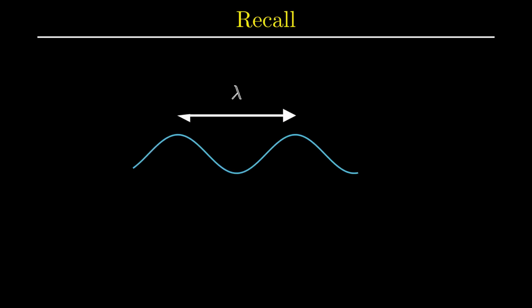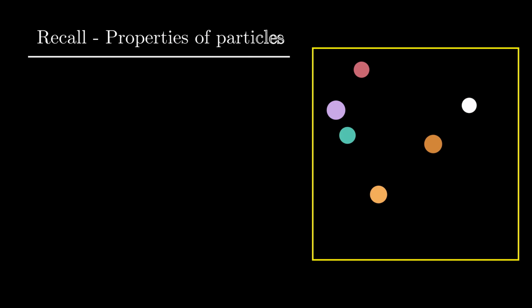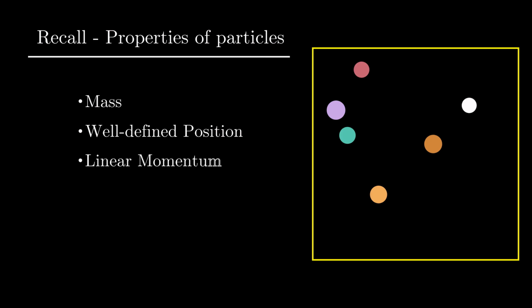So before ending the video, let's remember what we talked about today. First, we talked about the characteristic property of a wave, the wavelength, and its importance. Also, we mentioned that waves are a classical idea. Then we talked about particles and their properties such as mass, well-defined position in space, linear momentum and countability. And then we talked about the relation between speed of light, frequency and wavelength.